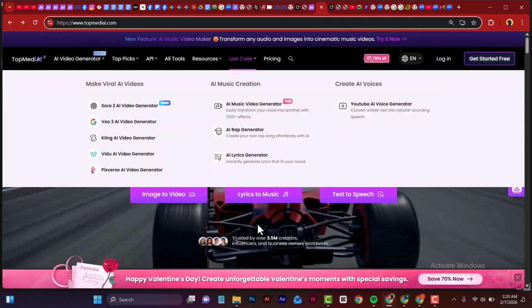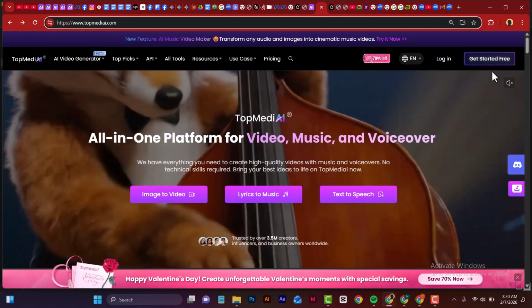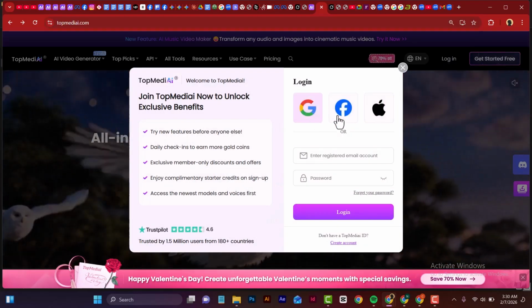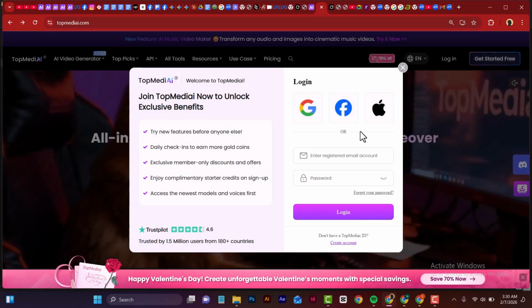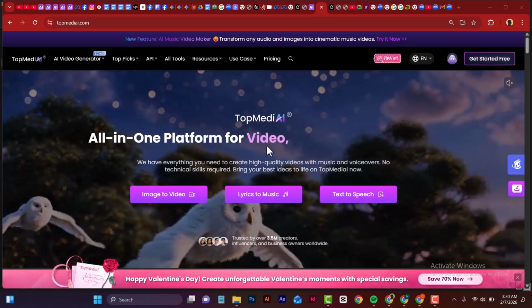So when you go to topmediaai.com, you can see this is how the interface looks. So the next thing you need to do is to go here, click on login. And right here, you can sign in with your Gmail or your password, whichever one works fine for you. So once you're done signing up, you can come down here.